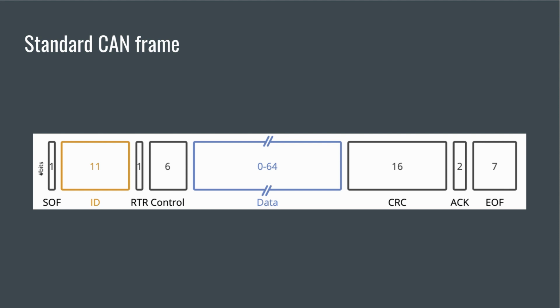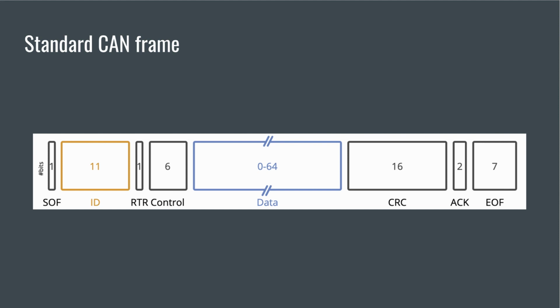The RTR bit is a remote transmission request that indicates whether a node sends data or requests dedicated data from another node. The control field contains the identifier extension bit, or the IDE, which is a dominant 0 for 11-bit. It also contains the 4-bit data length code, DLC, that specifies the length of the data bytes to be transmitted, that is 0 to 8 bytes.